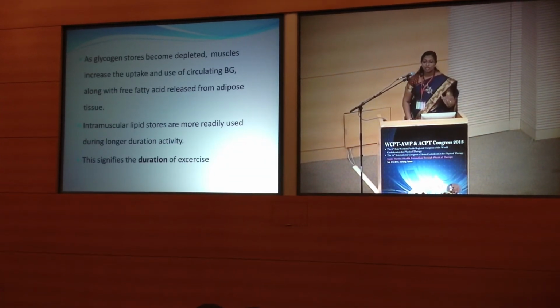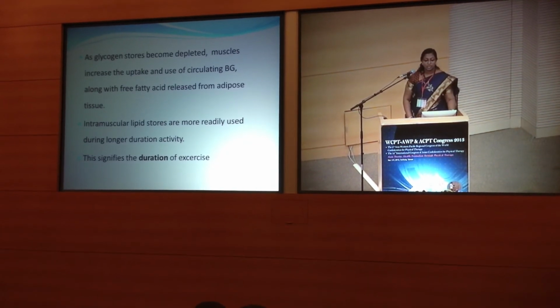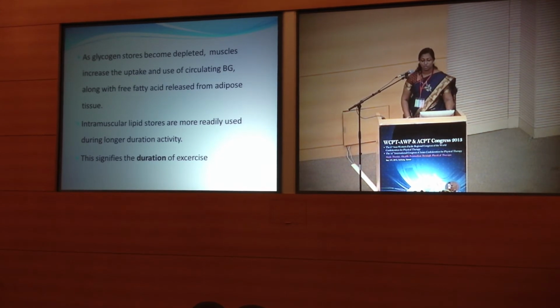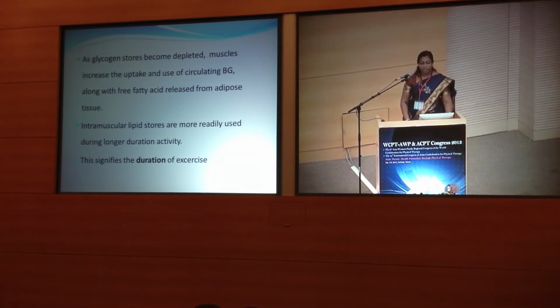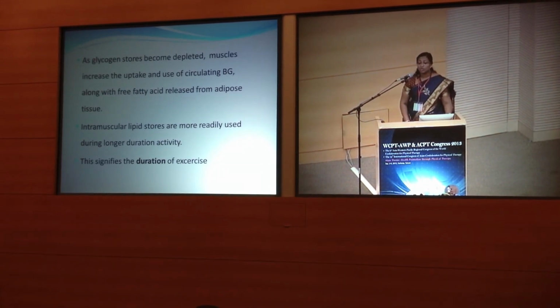Now, as these glycogen stores become depleted, the muscles will increase the uptake and use of circulating blood glucose along with the free fatty acids released from adipose tissue. And intramuscular lipid stores are readily used during longer duration of activity. And this signifies the duration of exercise.